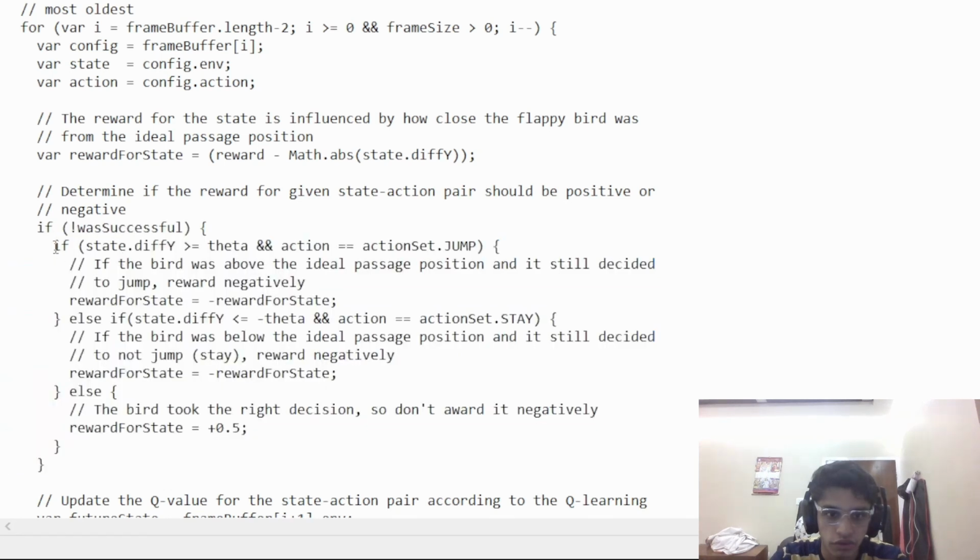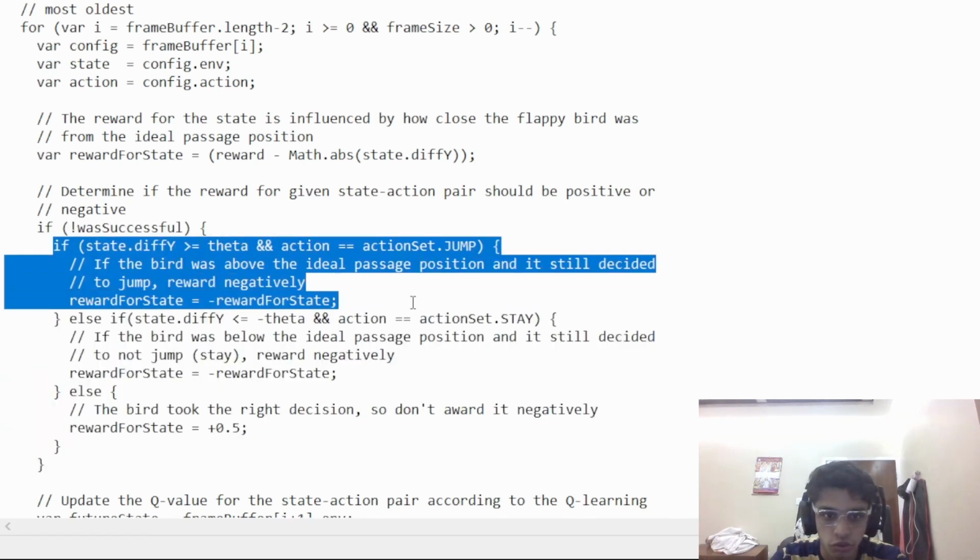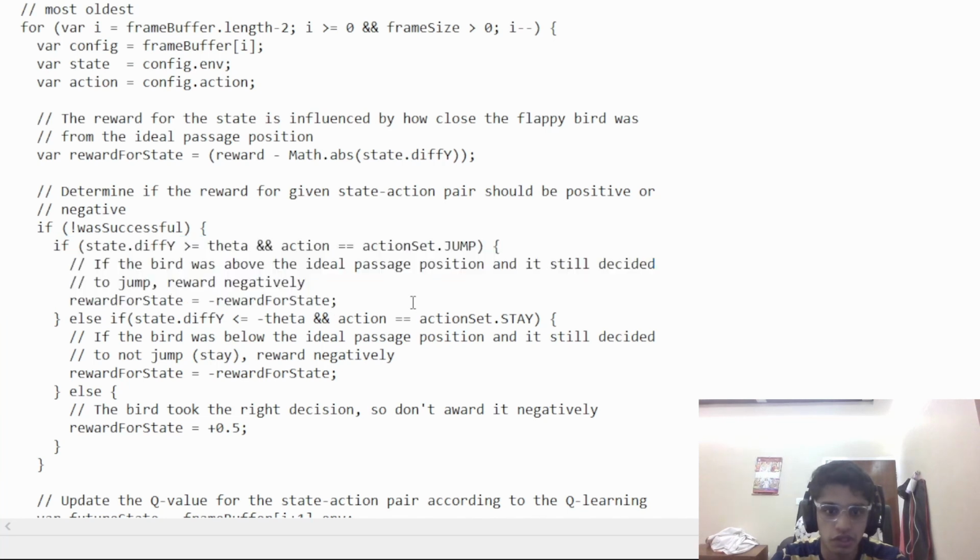Over here, this is a loop which we have defined. If the bird was above the ideal passage position and it still decides to jump, you are supposed to reward the agent with a negative reward value. And in other cases, we reward the agent with a negative reward value if the bird was below the ideal passage position and it still decides to not jump. Otherwise, we provide a positive reward for the agent for taking the right decisions.